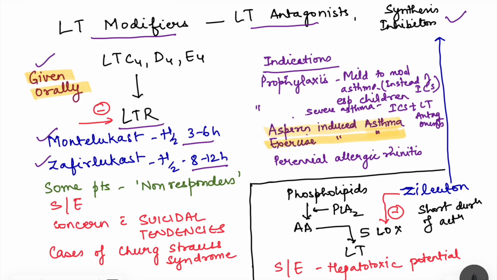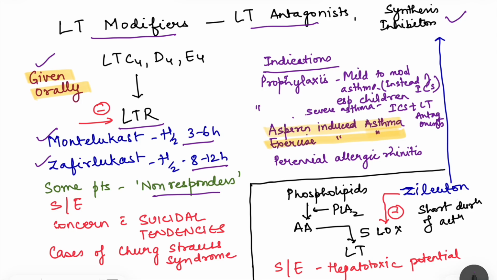But even though these drugs are used in some conditions that we will talk about, some patients do not respond to these drugs and they are known as non-responders. That is because we have seen that it is not only leukotrienes which are responsible for the airway inflammation in bronchial asthma. There are many other factors involved.